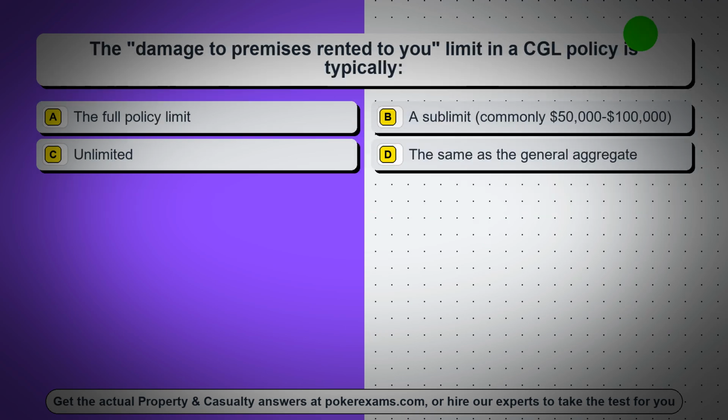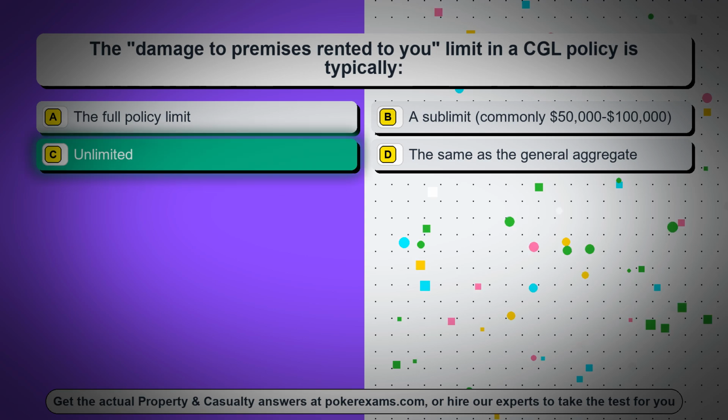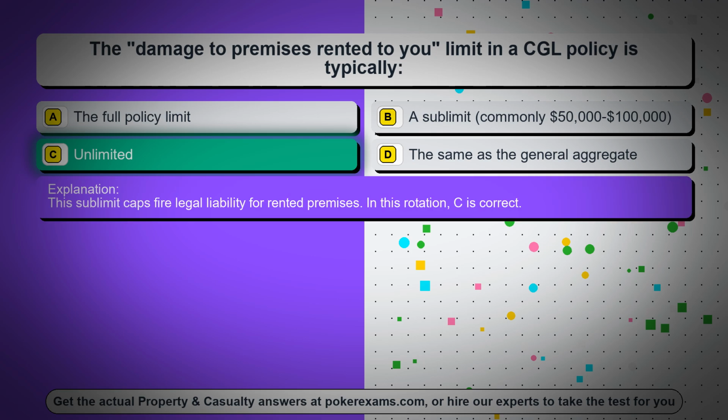Question 82. The damage to premises rented to you limit in a CGL policy is typically: Option A, the full policy limit. Option B, a sublimit, commonly $50,000 to $100,000. Option C, unlimited. Option D, the same as the general aggregate. The correct answer is option C, unlimited. This sublimit caps fire legal liability for rented premises. In this rotation, C is correct.